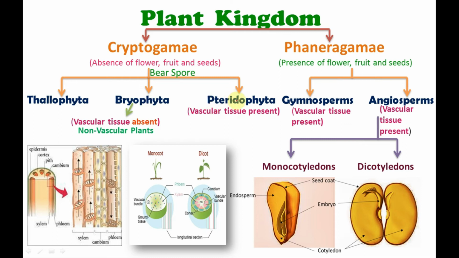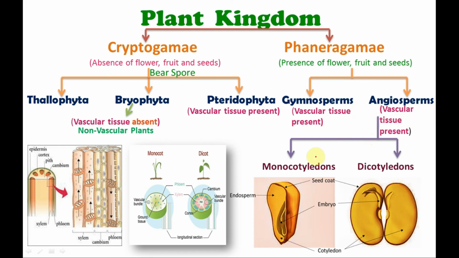The Pteridophyta are the first division in which the vascular tissue is present, whereas phanerogams are divided into two divisions, Gymnosperms and Angiosperms. Gymnosperms are the vascular plants in which the seeds are naked, that means the seeds are not enclosed by the ovary or the fruit wall, whereas the Angiosperms are the vascular plants in which the seeds are enclosed by the ovary or the fruit wall.